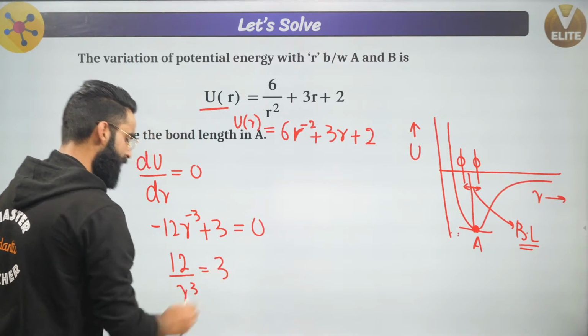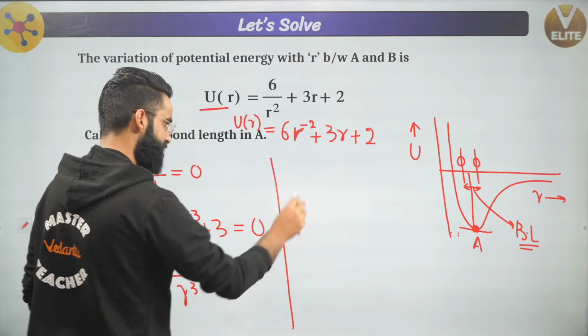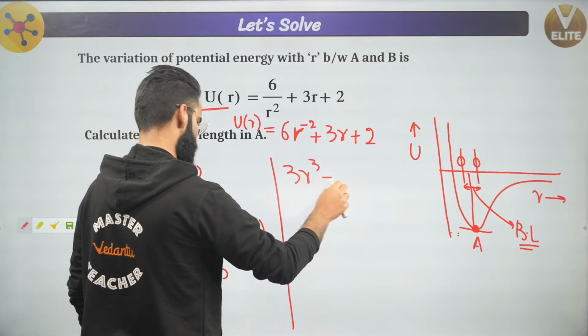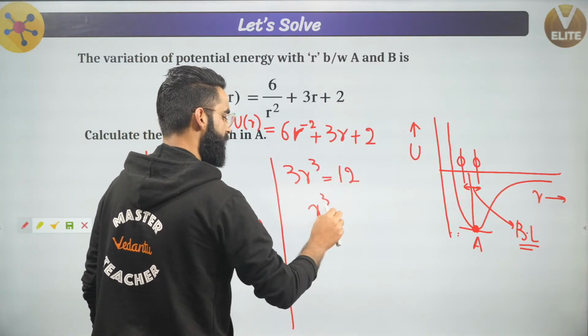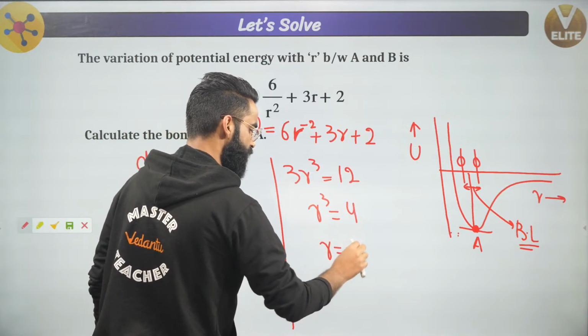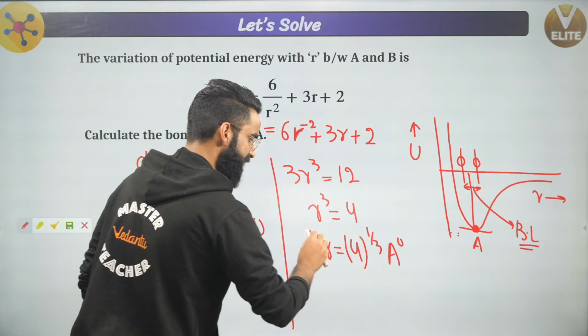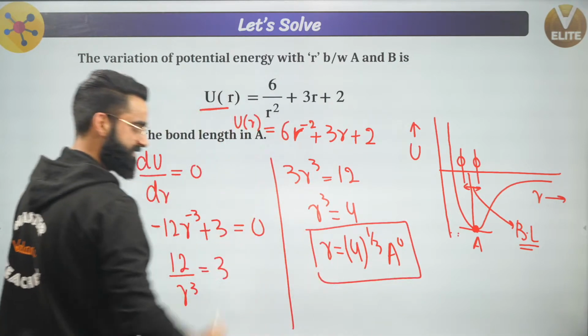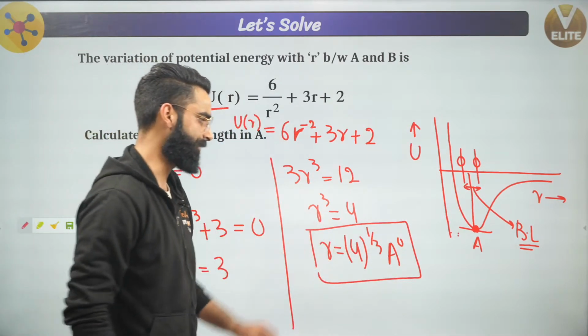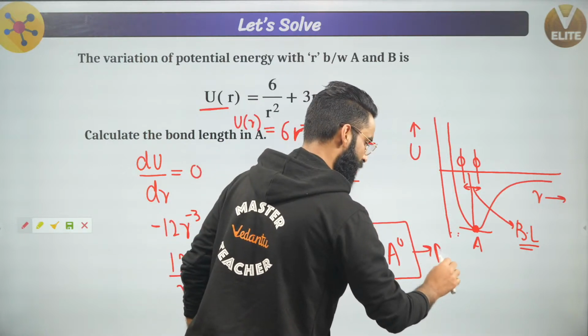is equal to 3, or I can say 3r cube is equal to 12, or I can say r cube is going to be 4, or I'll say r is going to be 4 raised to power 1 divided by 3 angstroms. So this is basically the maximum closest distance between the atoms A and B, which I'll be calling the bond length, which I was supposed to calculate, right?